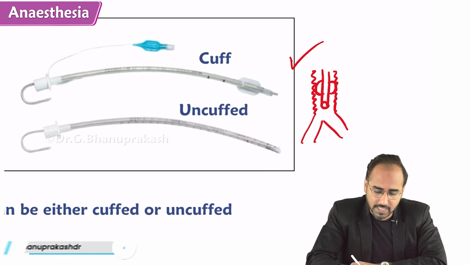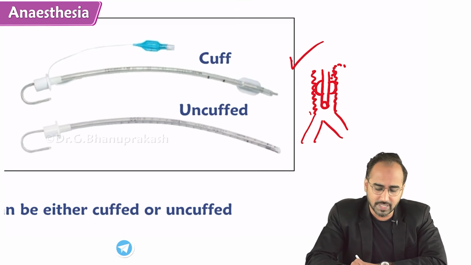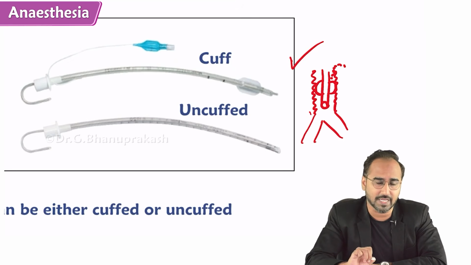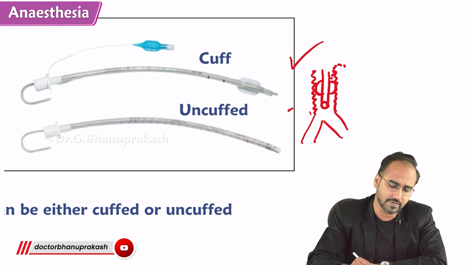And if at all the patient regurgitates, will he aspirate? Will the regurgitated material go inside the lungs? It won't go inside the lungs. Why? Because this endotracheal tube cuff is preventing aspiration. Hence, ET tube is regarded as a definitive airway.